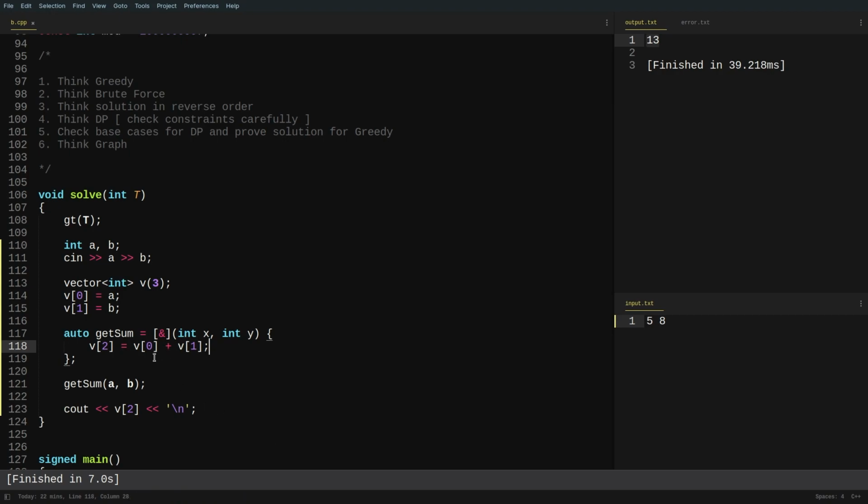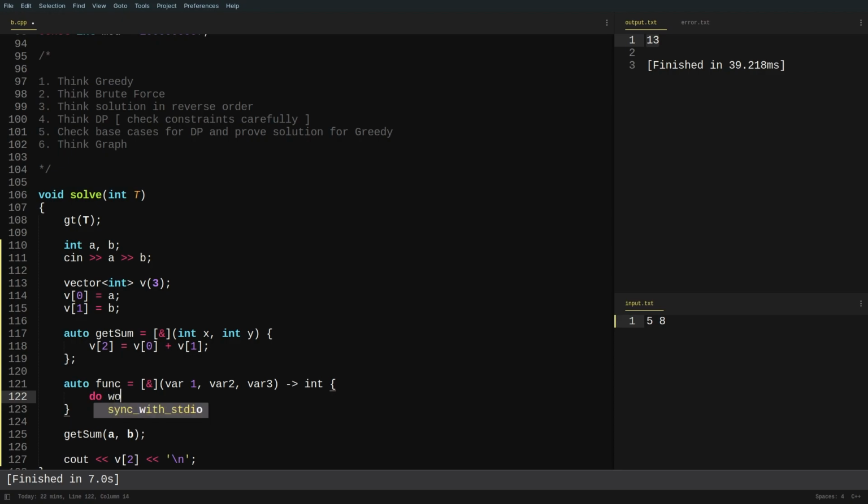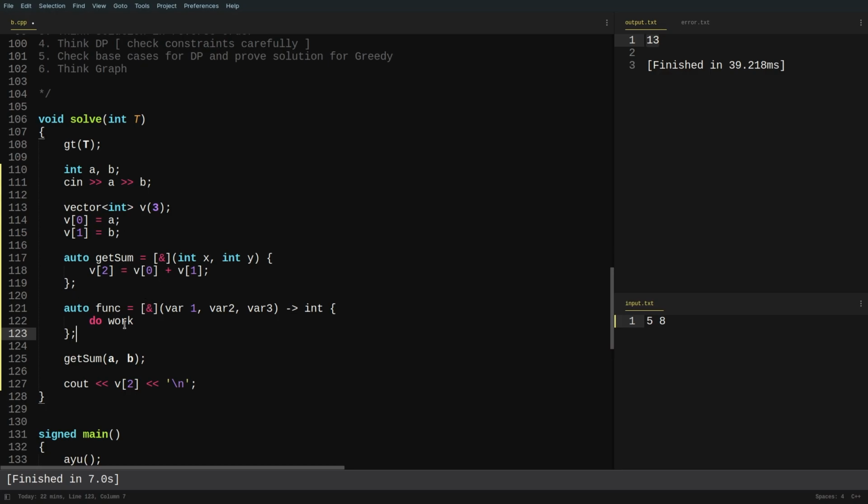So the most general way to write lambda functions is you can write auto, you can write your function, and you can use the capture clause as you want. You can always write &, just make sure that the variables that you are using inside the function and the variables that are declared in the parent functions are different. So let's say you declare some variable 1 here, then some variable 2, then some variable 3. You can explicitly write the return type here, like this, and you do some work, and at the end you close this with a semicolon. It is very important to close this with a semicolon, otherwise it won't work. So this was the discussion for the simple lambda function.